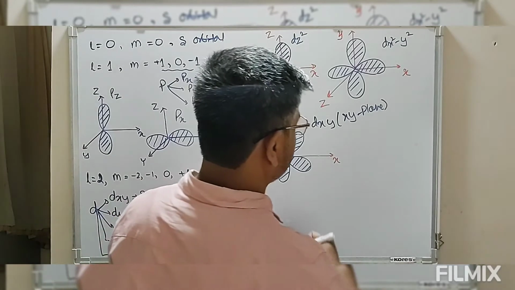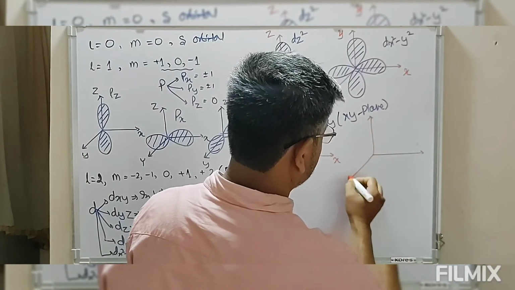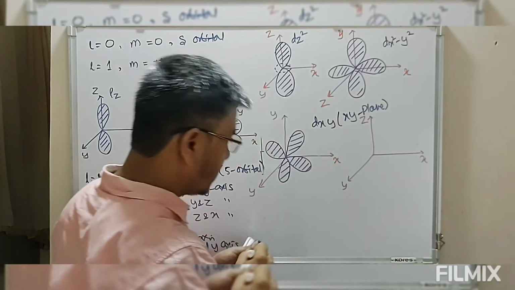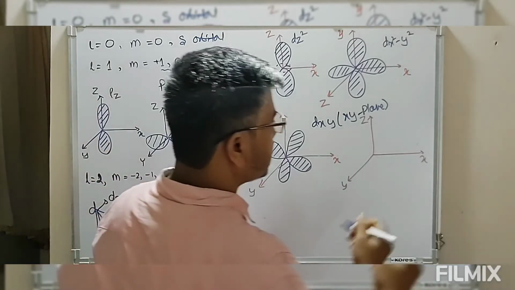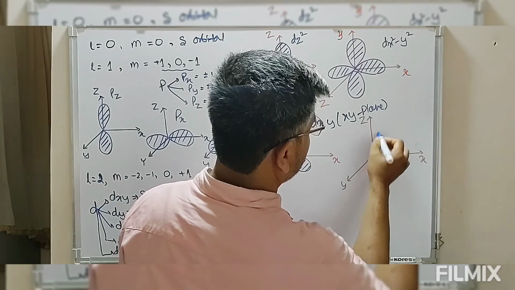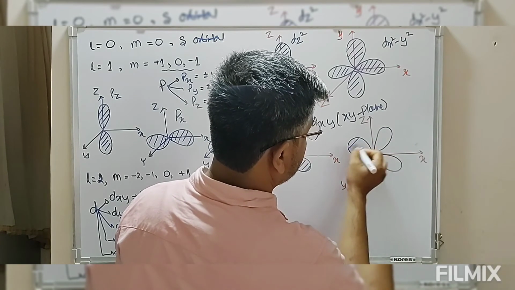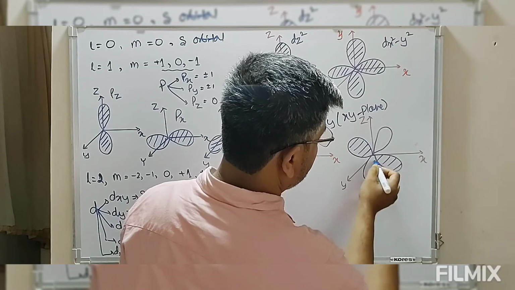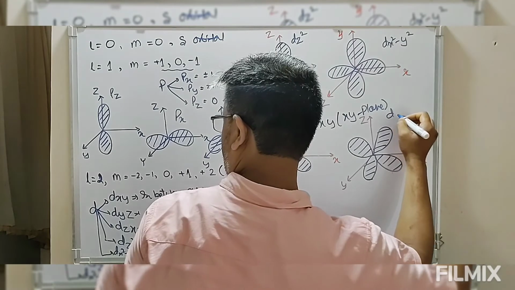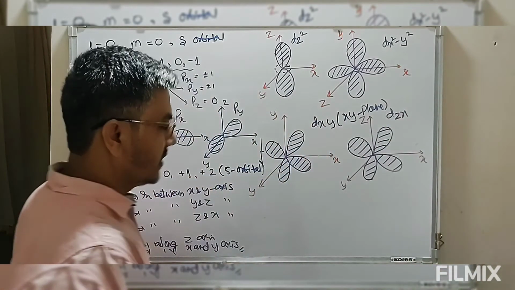Then we have, suppose this is z, this is x, this is y. If the lobe is in between x and z, we say this is dzx, that is zx plane.